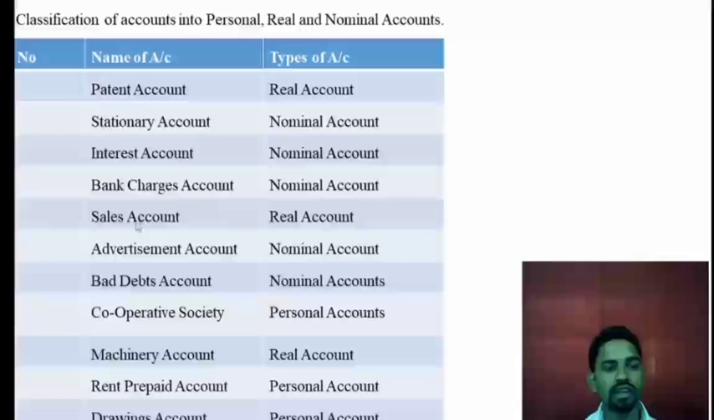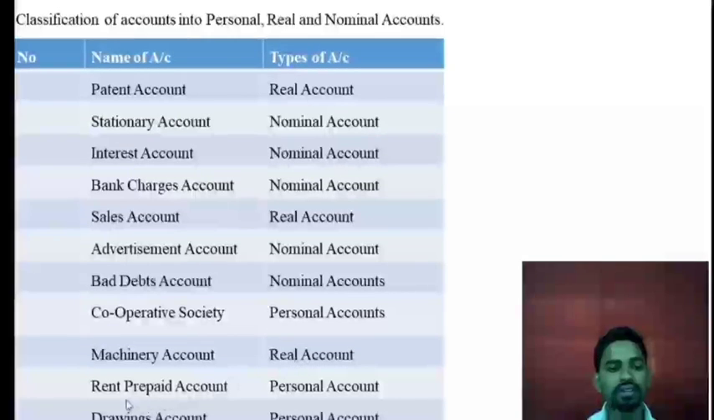Okay, next, sales account. It will come under the real accounts, because cash comes in after selling the goods and services, so it is an asset, so it is a real account. Okay, advertisement account. For advertisement purposes expenses are required, so after incurring the expenses, it will come under the nominal account. Okay, bad debts, it is a loss for the business, it is a nominal account.